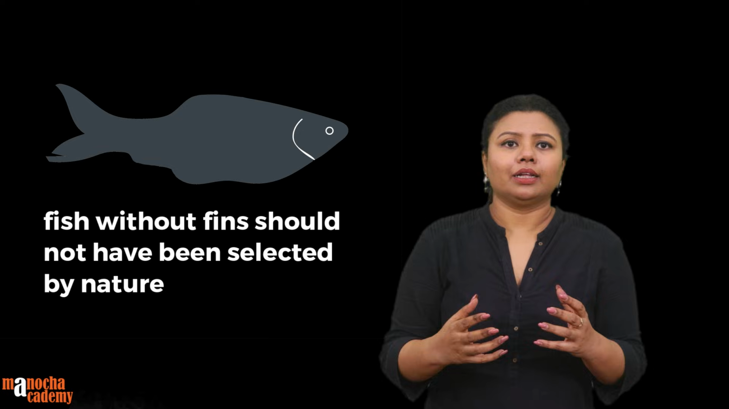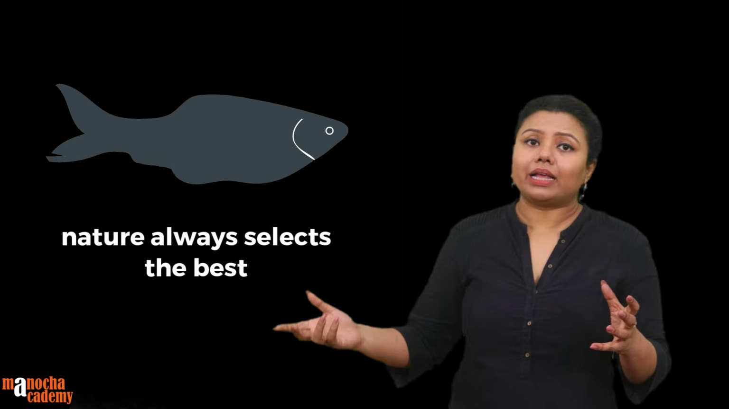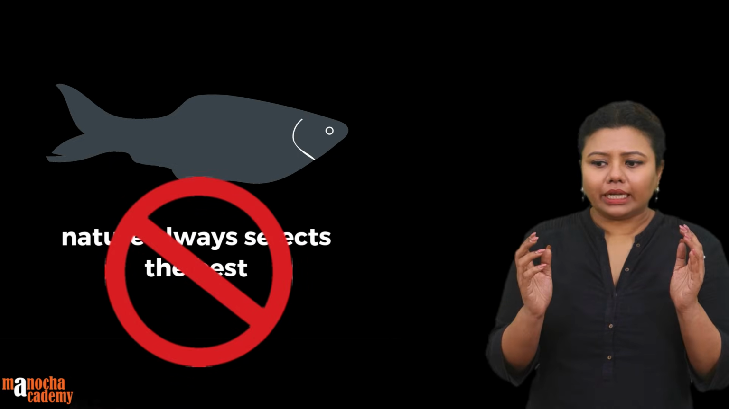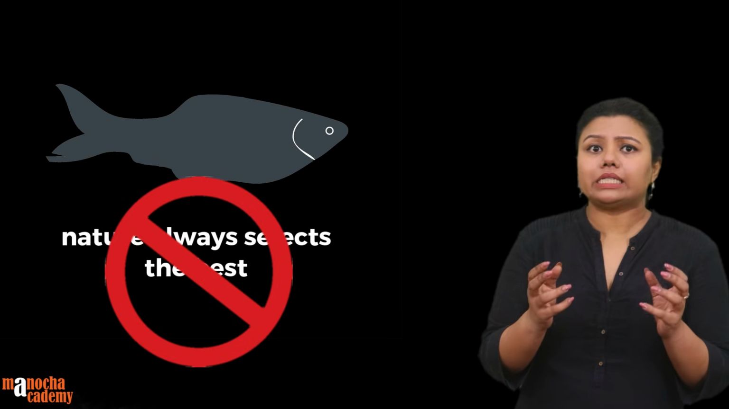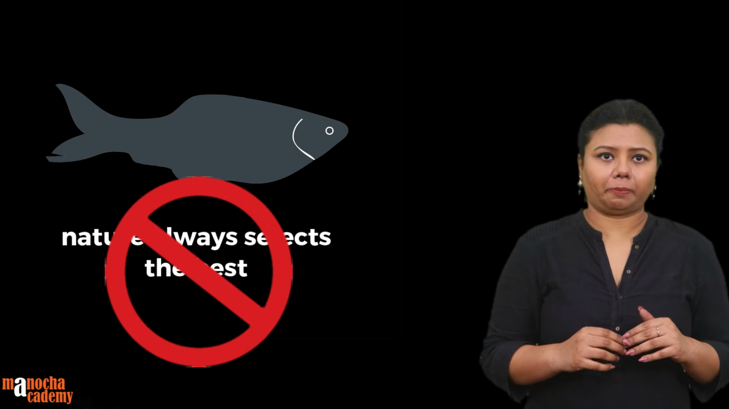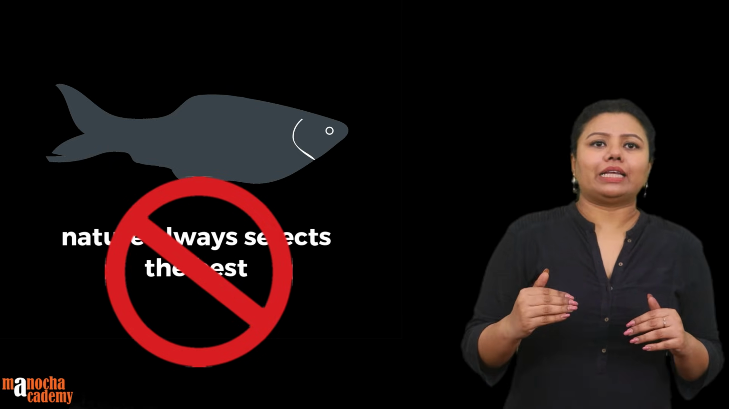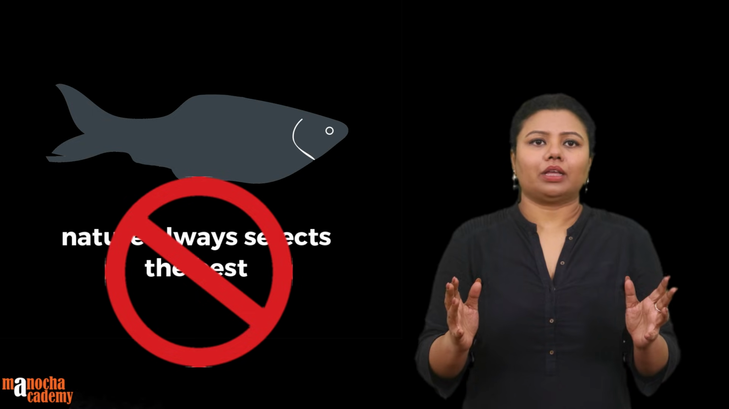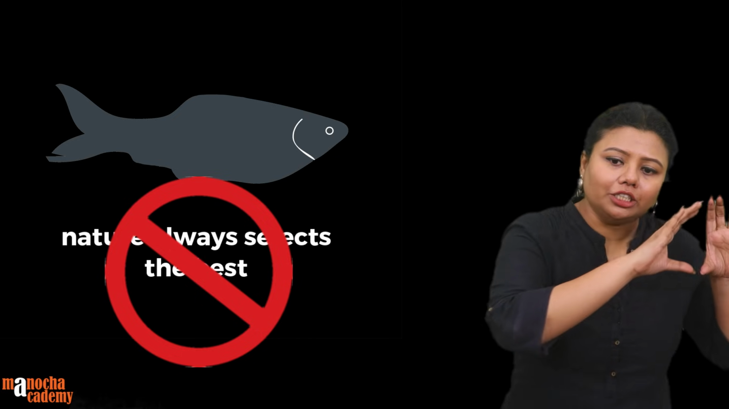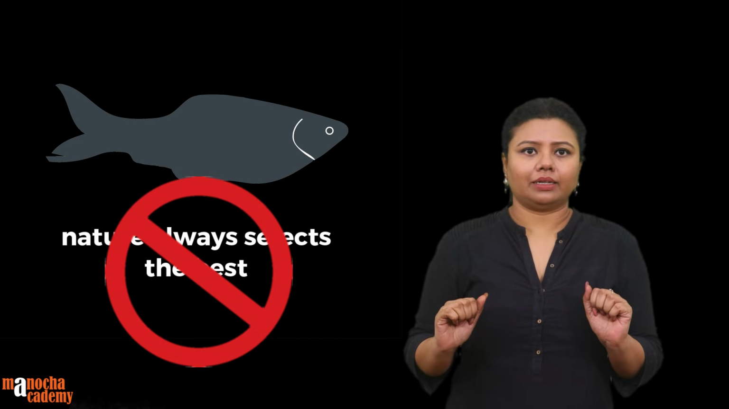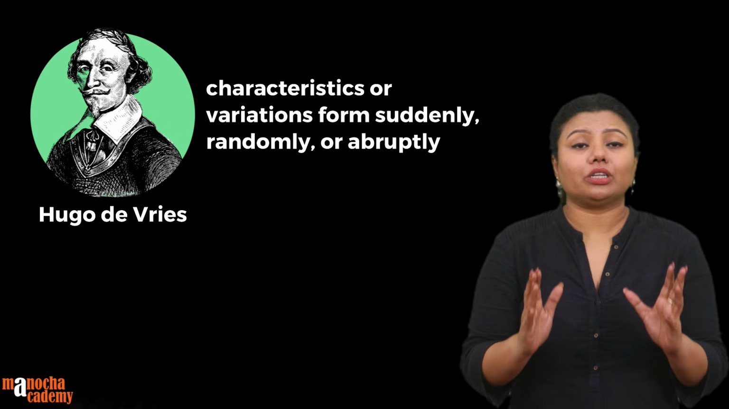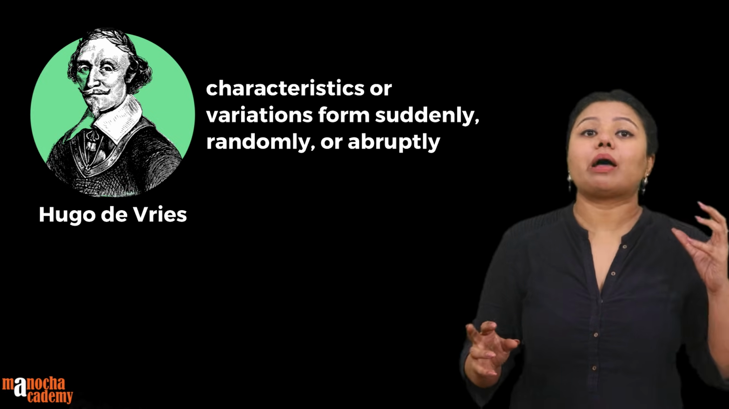So this theory that nature always selects the best does not hold good all the time. There are characters which apparently seem to be not so evolved, but they are still selected by nature. Hugo de Vries said that it is not that characteristics or variations are evolving gradually, in a continuous manner, as Darwin has said. He said that characteristics are actually being formed, or variations are actually being formed, suddenly or randomly or abruptly.